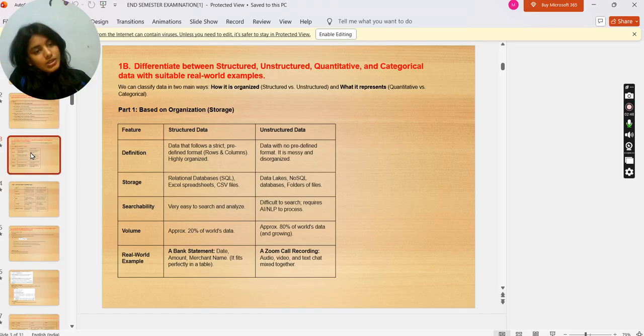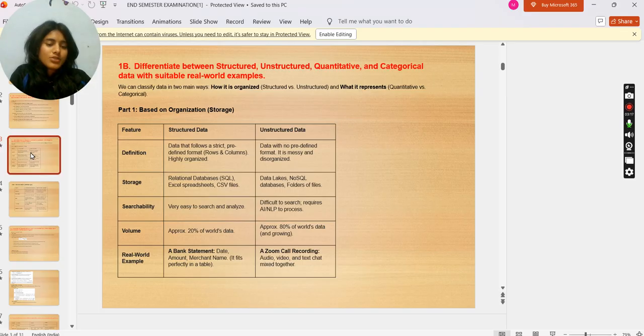Storage of structured data: relational database, SQL, Excel spreadsheet, CSV files. Unstructured data storage: data lakes, NoSQL database, folders of files. Searchability of structured data: very easy to search and analyze. Unstructured: difficult to search, requires AI/NLP to process. Volume of structured data: approximately 20% of the world's data, and unstructured data approximately 80% of the world's data and growing.